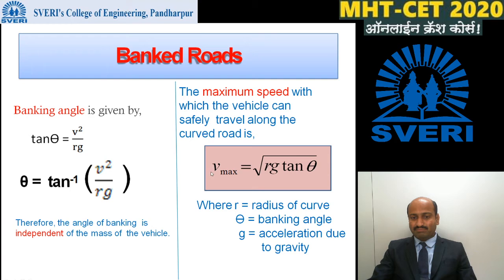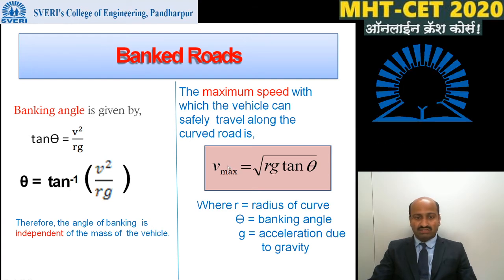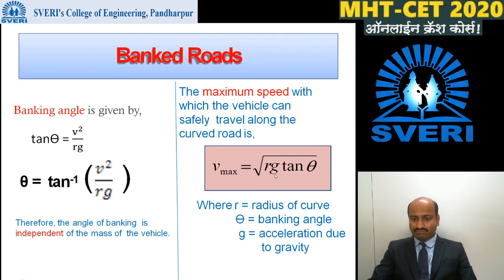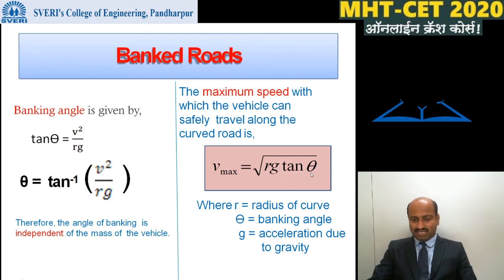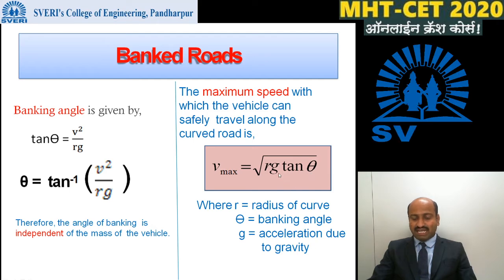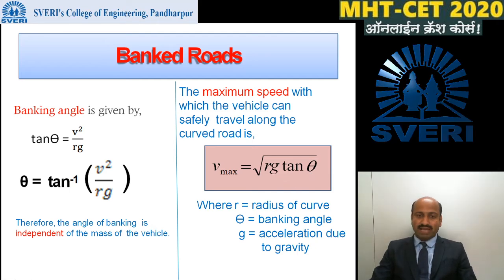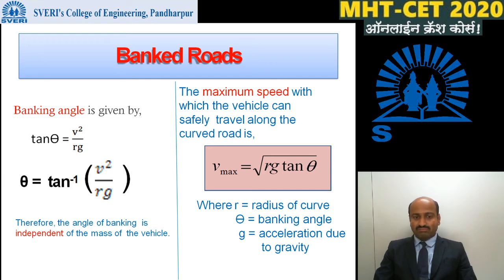With this maximum velocity, one can safely drive the car along the banked road. Here r is the radius of the curve, theta is the banking angle, and g is the acceleration due to gravity. If banking is not done, then one can move the car with maximum speed v equal to the square root of mu rg, where mu is the coefficient of friction.